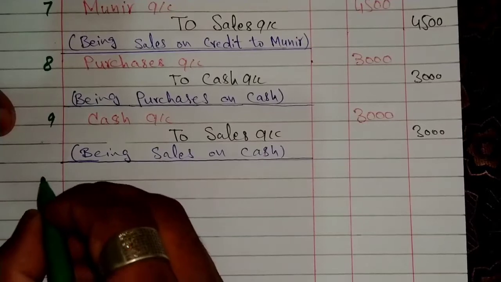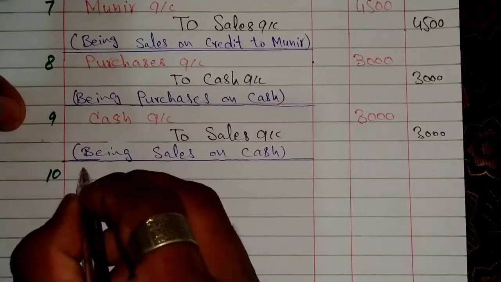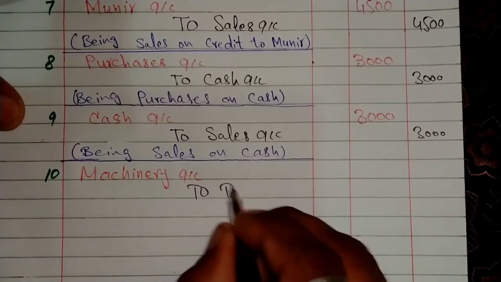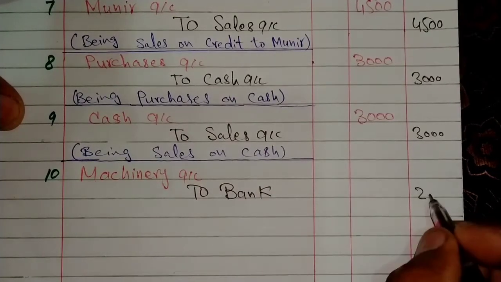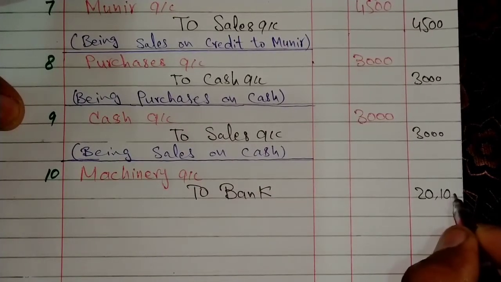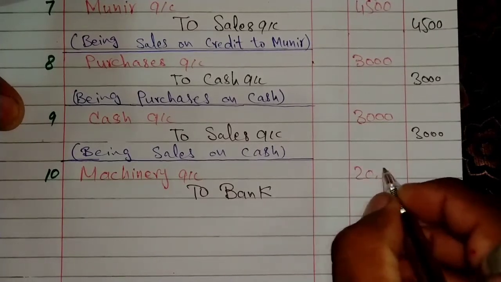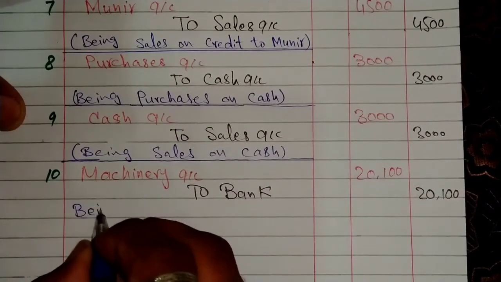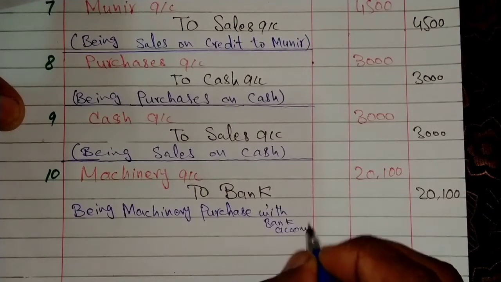So the entry on 10th January: machinery account will be debit to bank account credit with amount $20,100, with description being machinery purchased with bank account. Simple.